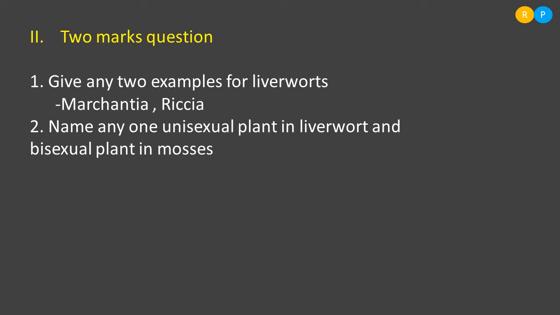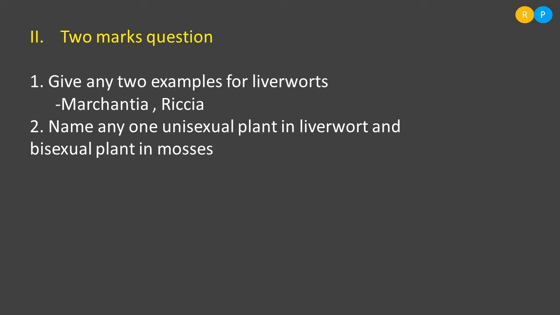This means that male and female plants are separate. When the male and female plants are distinct, such plants are called unisexual plants. And a bisexual plant produces both sex organs, that means male and female sex organs are produced on the same plant.